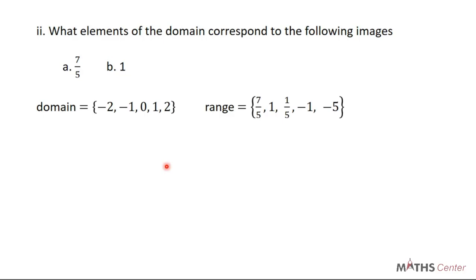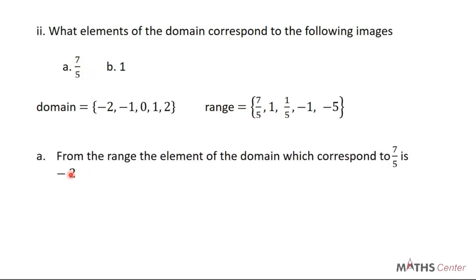All the question is telling us is that when you come here into the range, we have 7 over 5 and 1. What in the domain is giving us 1? That is all that it means. What element in the domain is giving us 1 in the codomain or the range? And we know that negative 2 is mapping onto 7 over 5. Negative 1 is mapping onto 1. So in the first instance, the element giving us 7 over 5 in the range is negative 2.